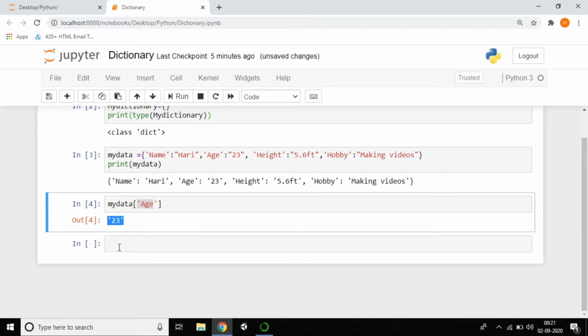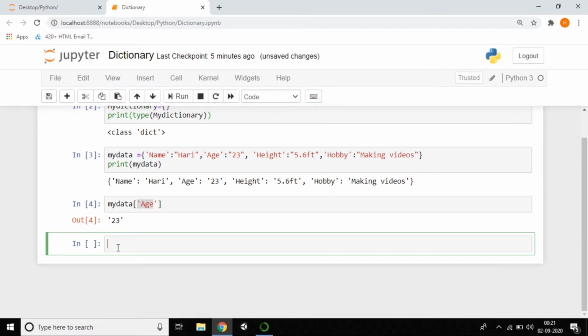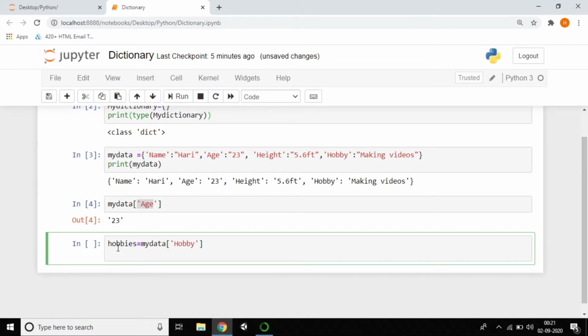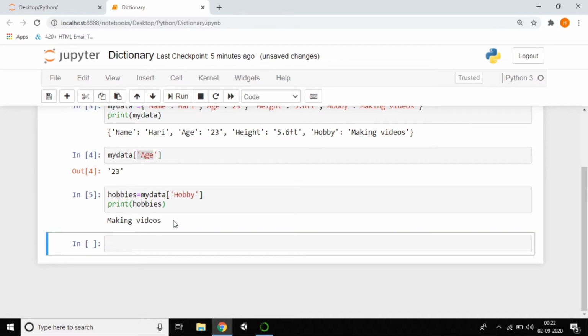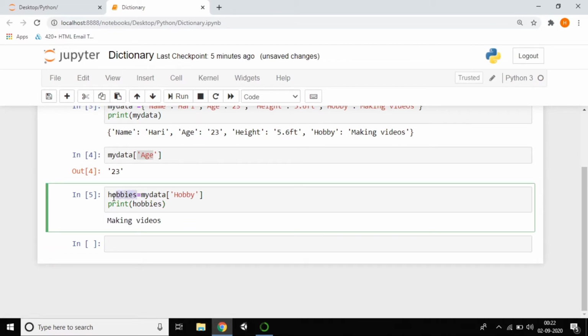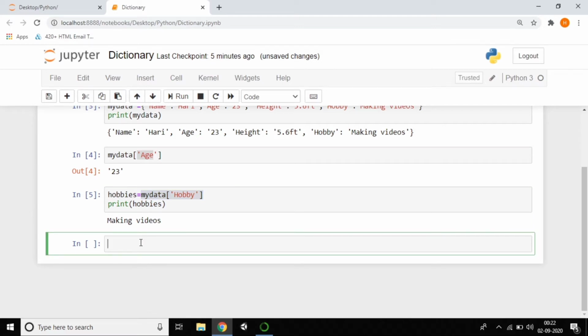Otherwise you can create a new variable. I'll create a new variable called hobbies and pass it like this. Now print hobbies. You can see that it prints making videos. I created a new variable, assigned this data to that variable, and I'm printing that. It's very clear and easy. Now coming to dictionary, we have some methods.